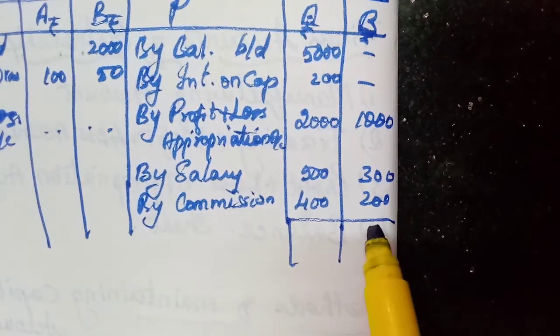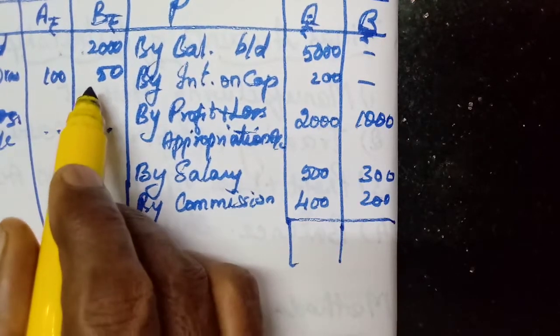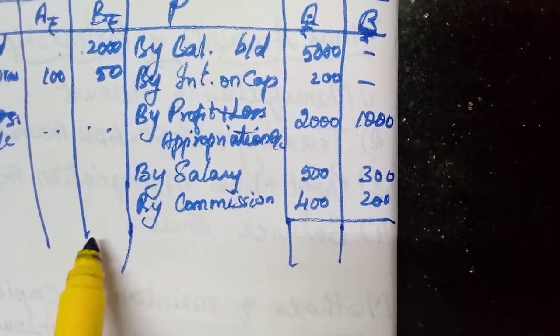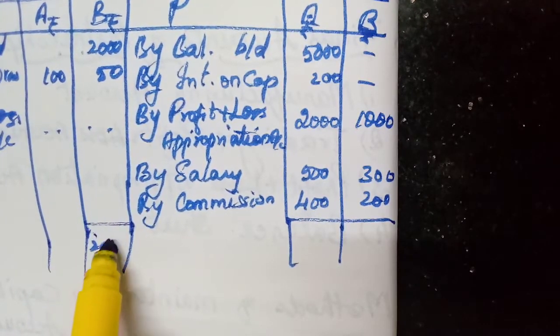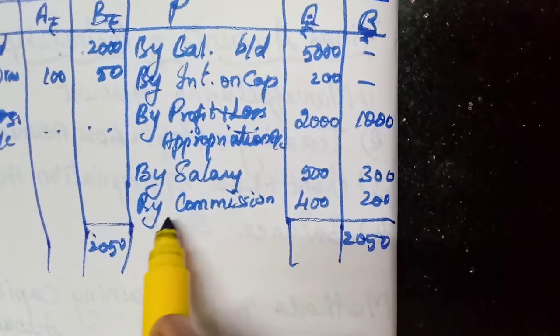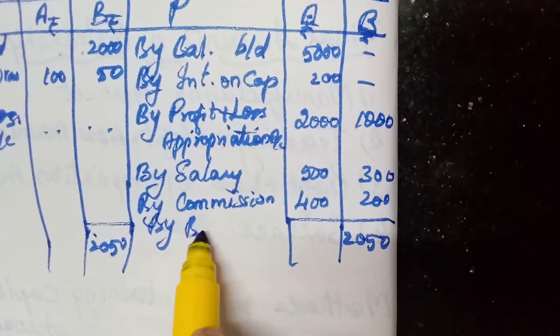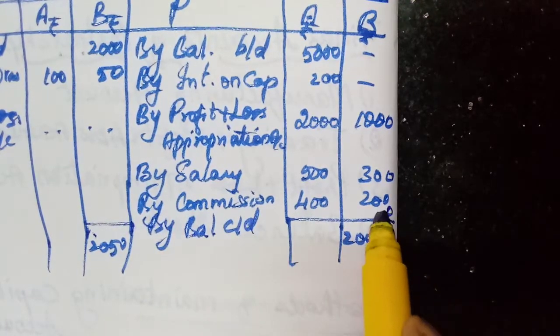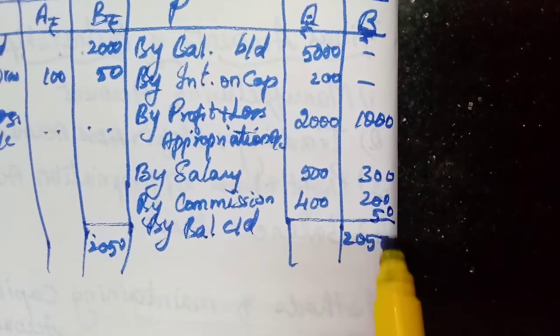Balance this account. This side only. Here again, here 2050, here less, isn't it? So we have to write here 2050. Here 2050. Then by balance carry down. 0, 5. Here 5.